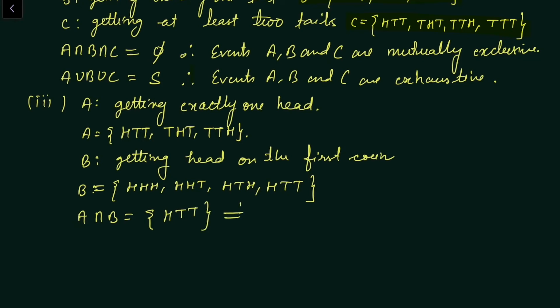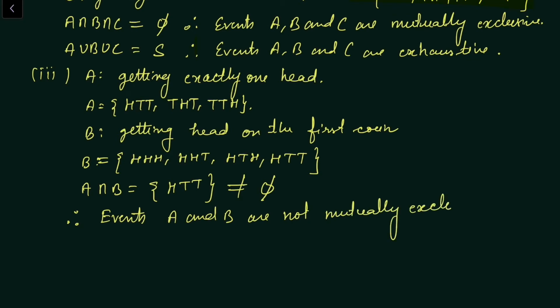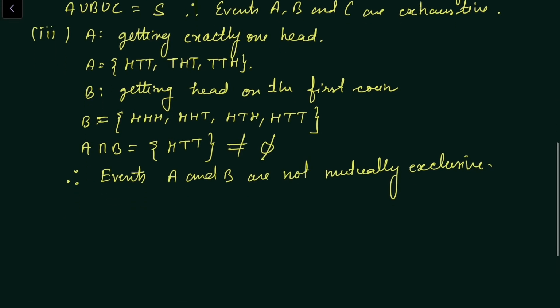It is not equal to phi. Therefore, events A and B are not mutually exclusive. For two events to be mutually exclusive, their intersection must be equal to phi.